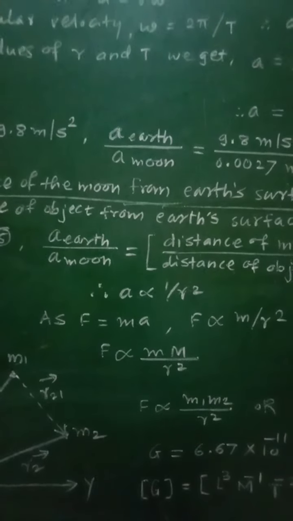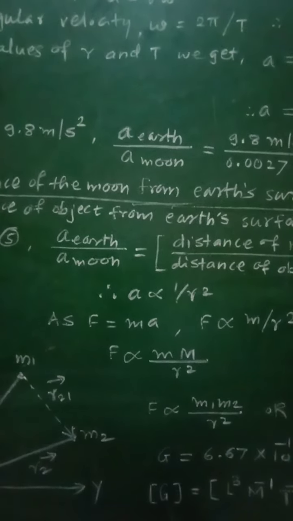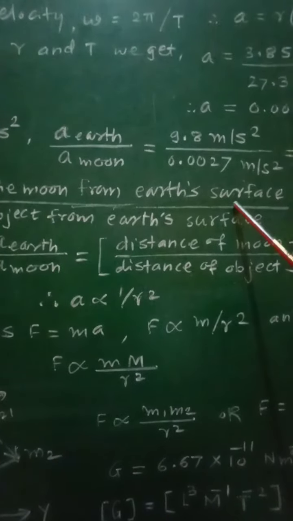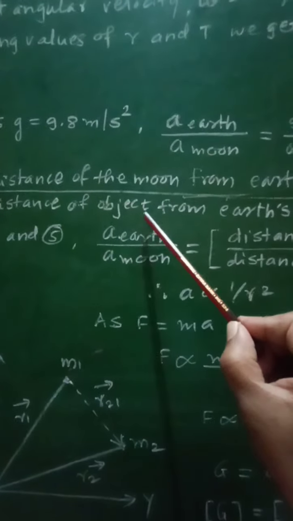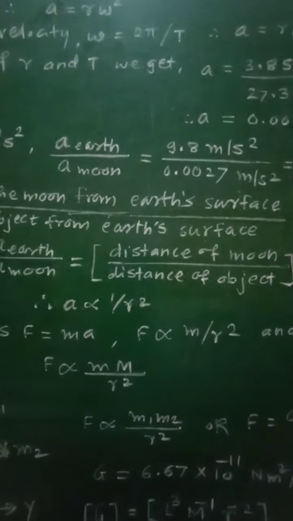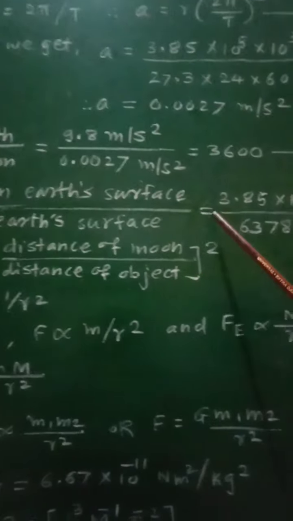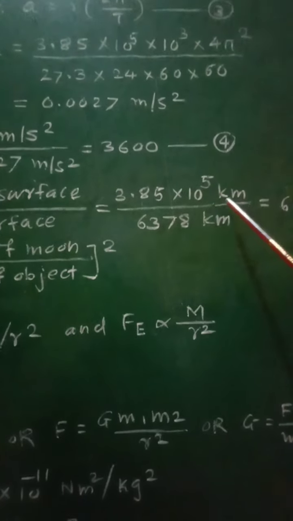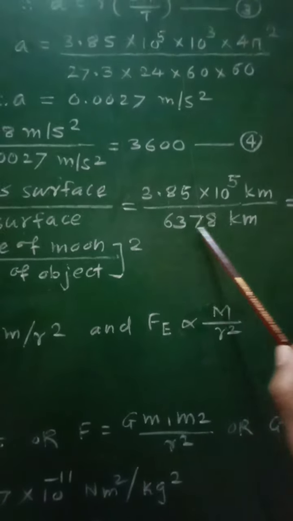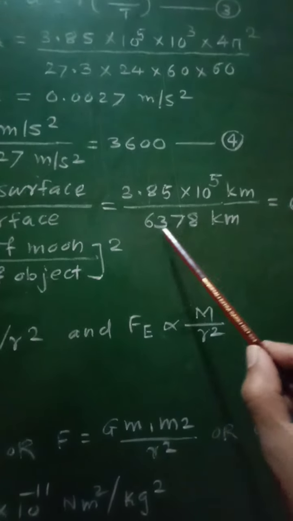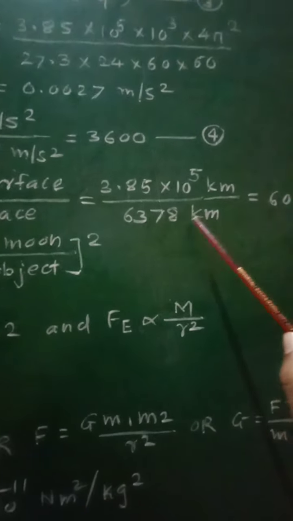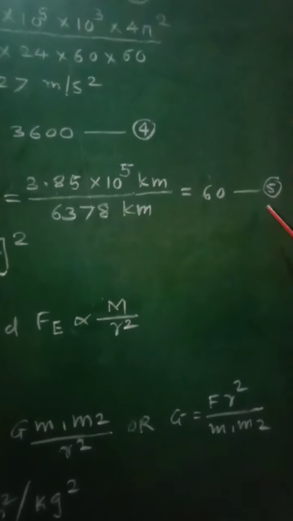Now if you consider the distance of the moon from the earth's surface and the distance of any object present on the earth's surface, and take the ratio of these two, then the distance of the moon from the earth divided by the distance of the object from the earth is 3.85 into 10 raised to 5 kilometer divided by the radius of the earth, that is 6378 kilometer.